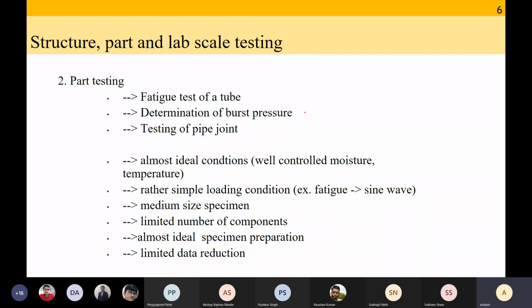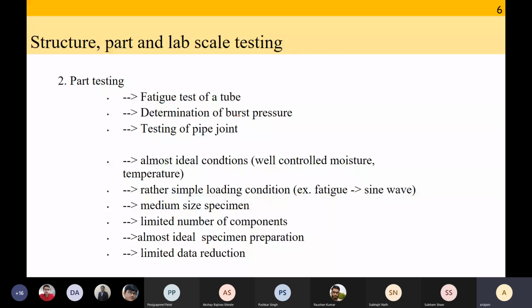You want to determine the burst pressure. When you are doing part testing, you start doing testing which is specific to the application in question. Since we are doing an offshore pipe application, burst pressure might be important. If it was some other application, we would not do a burst pressure test. Testing of the pipe joint is also very specific to the application that we are thinking about. So in part testing, some tests are specific to the application that we want to consider.